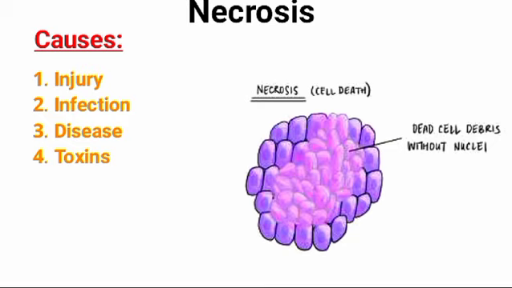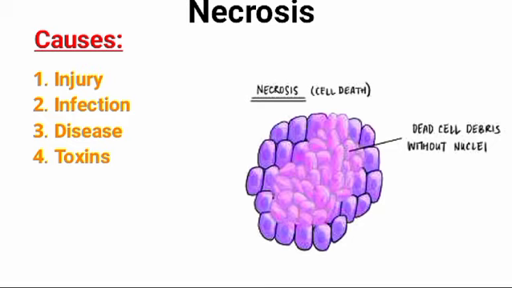Now, the causes of necrosis. Necrotic tissue forms when not enough blood and the oxygen that blood carries reach the affected tissue. Blood clots and blood vessel damage are just two of the many causes that can trigger necrosis. Injuries, infections, diseases, and toxins that block blood flow to an area can cause necrotic tissue to form in the area. Number one is injury.